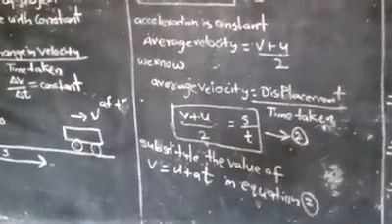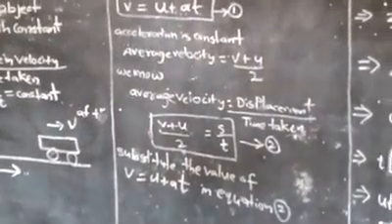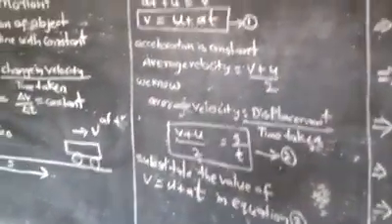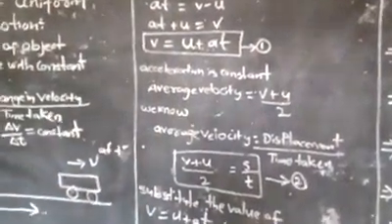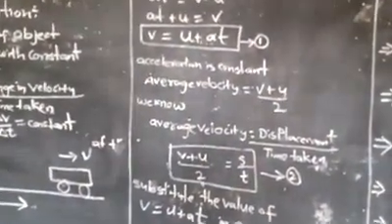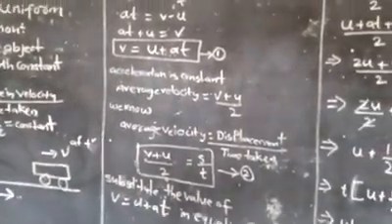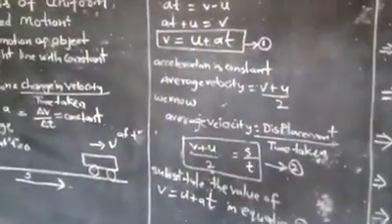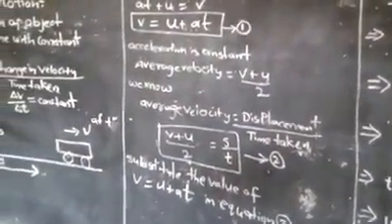So assume that the acceleration is a constant. That means the object is moving with constant acceleration without changing direction. At that time, average velocity is nothing but final velocity plus initial velocity by 2.